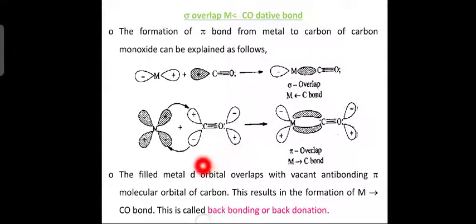The filled metal d orbital overlaps with the vacant antibonding pi molecular orbital of carbon. This results in the formation of the metal-CO bond. This is called back bonding. So what is back bonding? The metal to carbon monoxide bond formed is called back bonding or back donation.